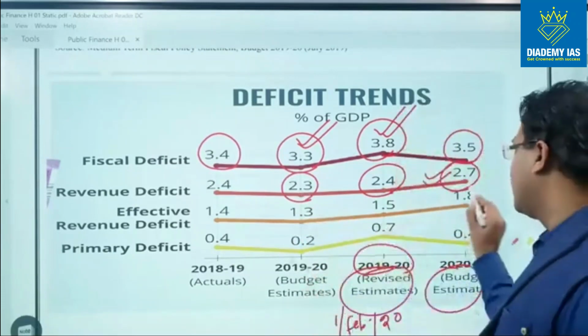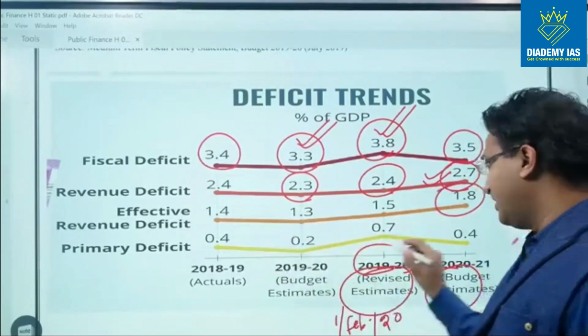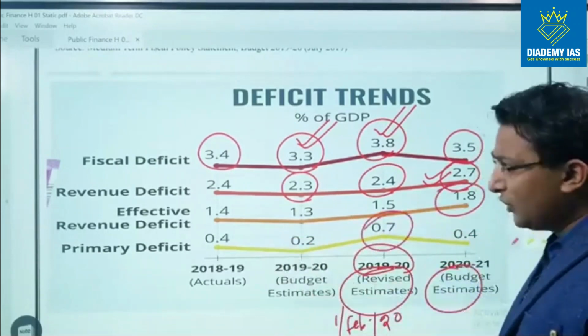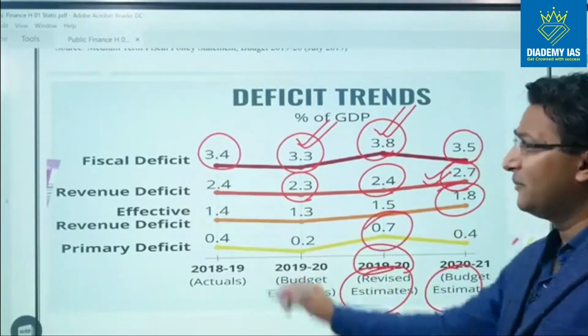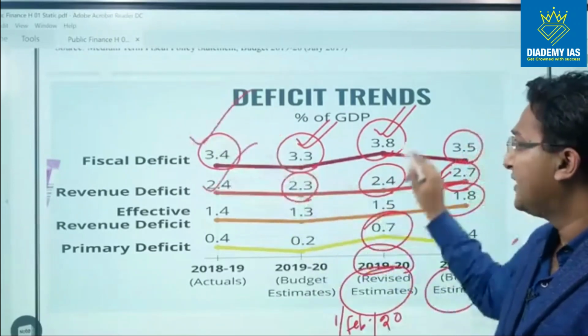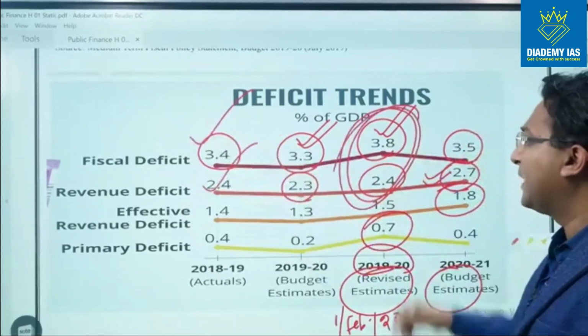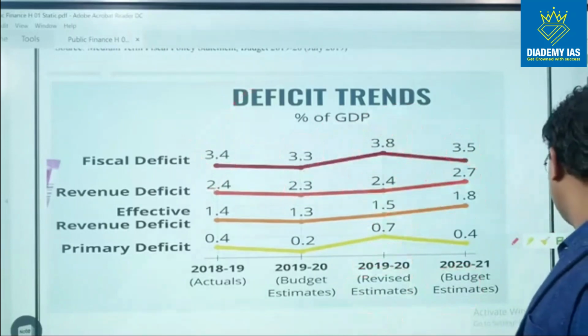Effective revenue deficit is also going up. Primary deficit is also going up. You don't need to remember each and every figure, just remember the fiscal deficit and the revenue deficit, especially these two figures. So we are targeting 3.8% and 2.8%.